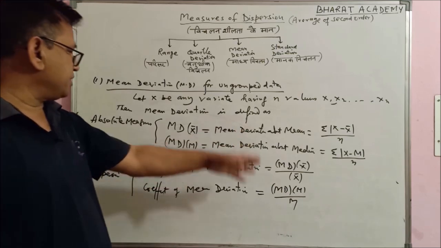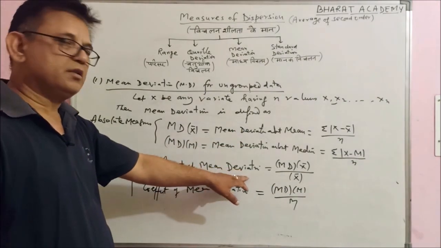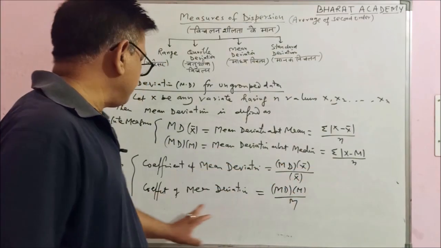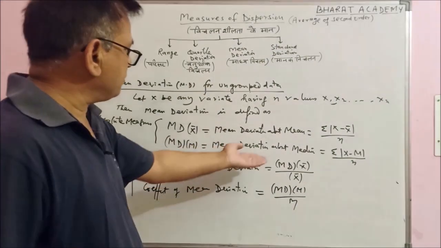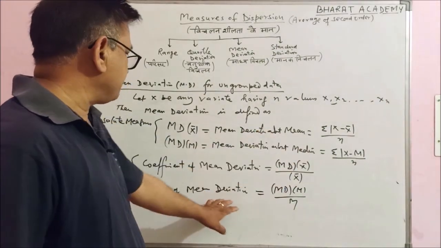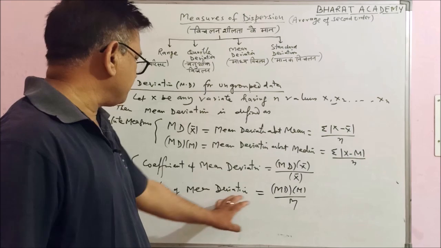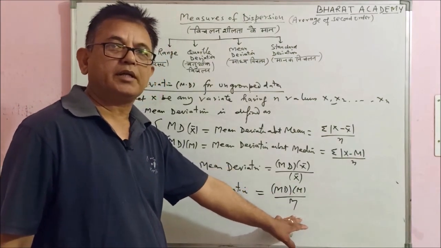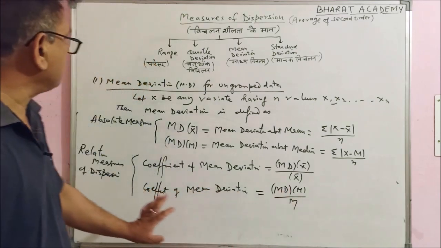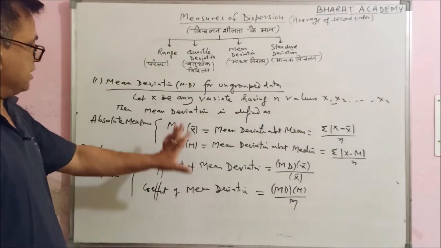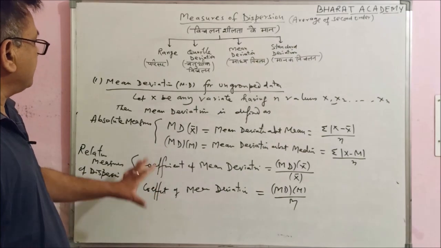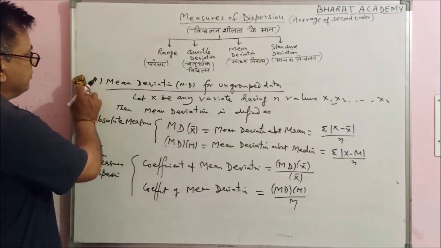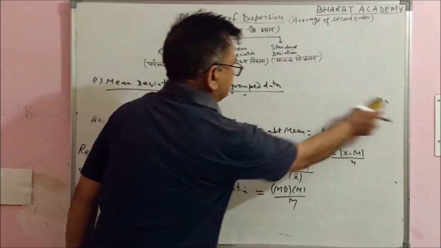If this is mean deviation about mean, the coefficient of mean deviation will be mean deviation about mean upon mean. If the mean deviation is found about median, the coefficient of mean deviation will be mean deviation about median upon median. वो डिपेंड करेगा कि किसके अबाउट कैलकुलेट कर रहे हो. ठीक है. So these are the formulae to be used to find the mean deviation for ungrouped data. Now we take an example based on ungrouped data.